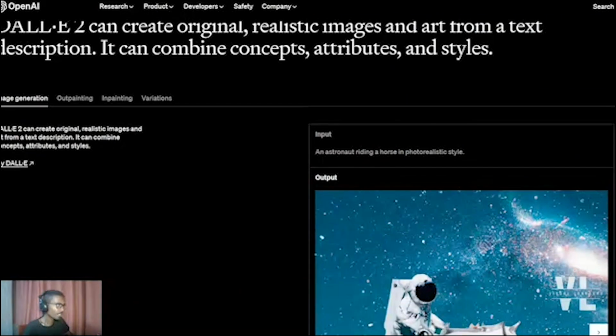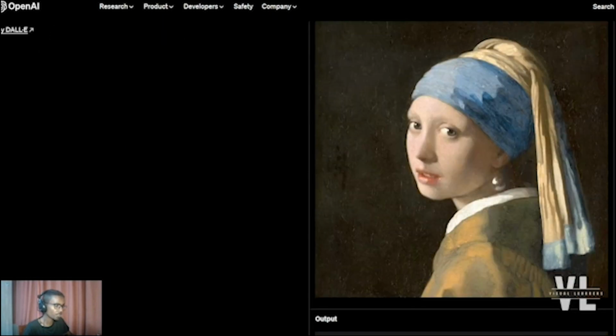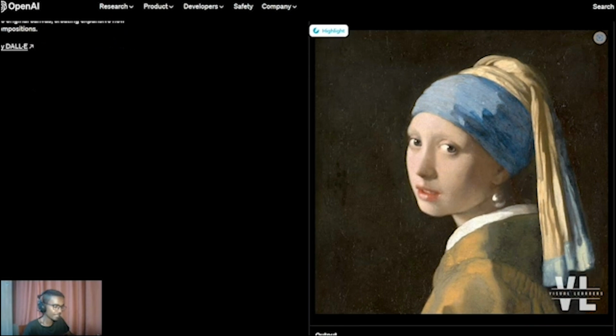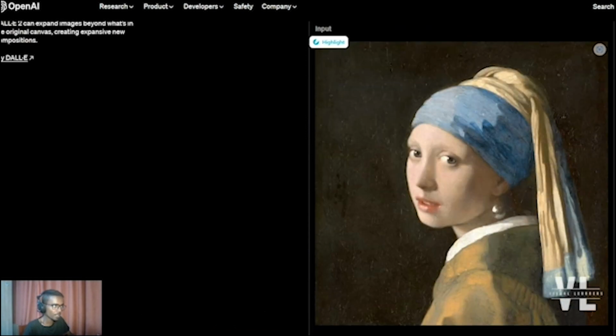The second one is for outpainting, and you can expand the images beyond what's in the original canvas by creating expansive new compositions. For example, if you have an input image such as this one, you can become more creative and expand it to include more. Here you can see that there is a bunch of objects just behind the woman in the image.